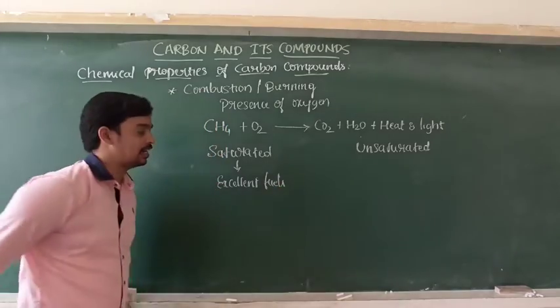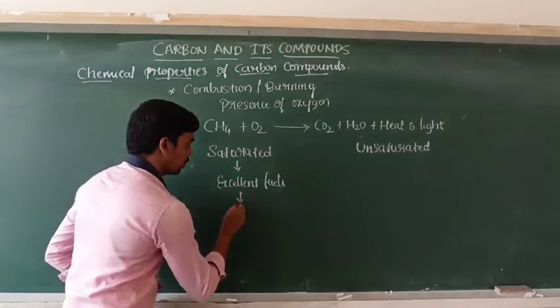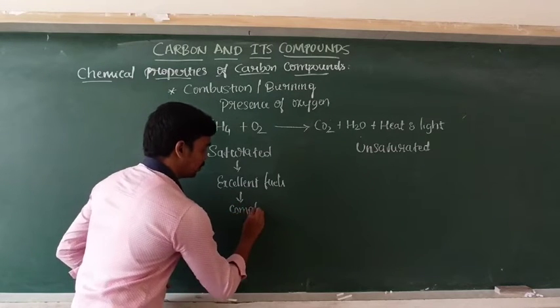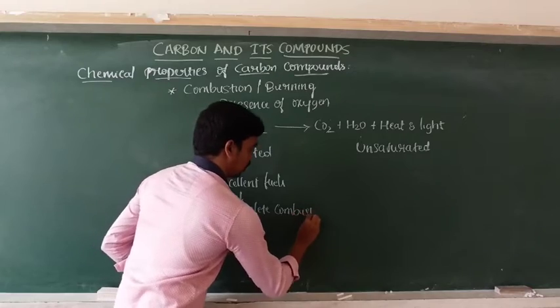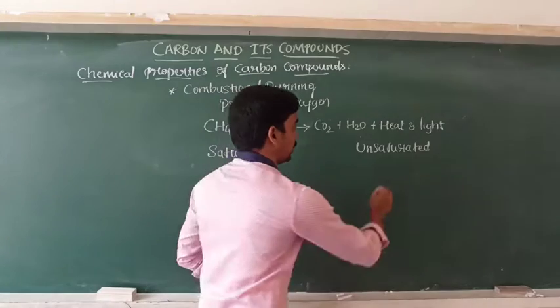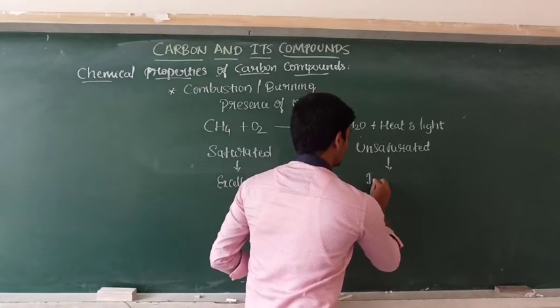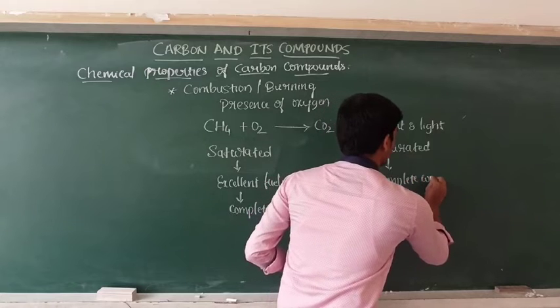Why are they called excellent fuels? Because they undergo complete combustion. But the unsaturated hydrocarbons undergo incomplete combustion.